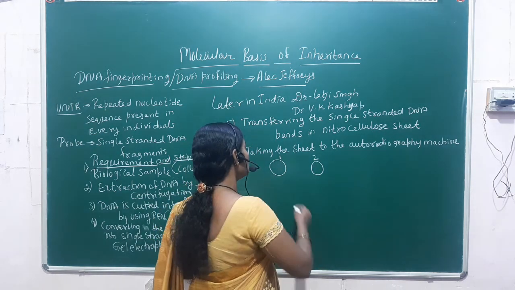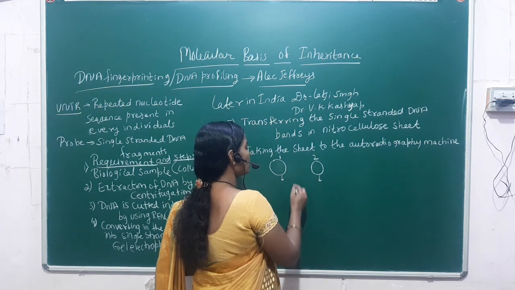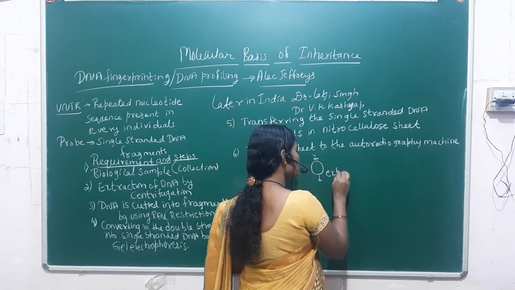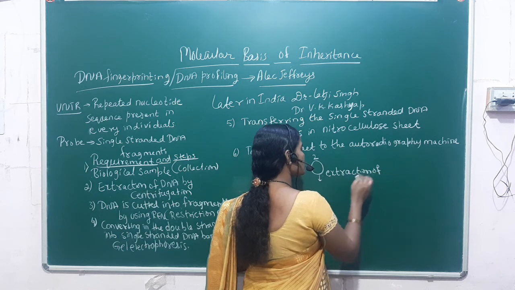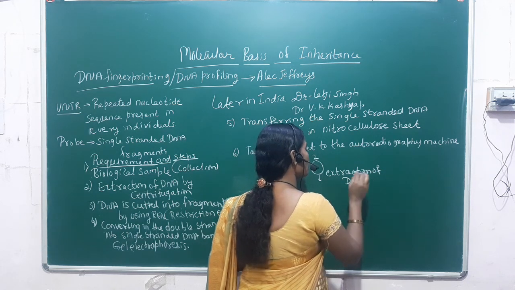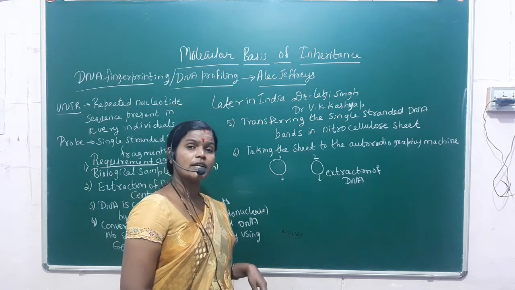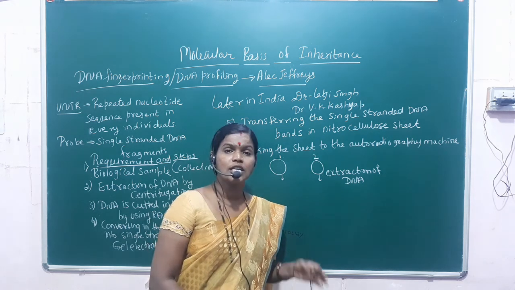Okay. Now from this biological sample there is a second step. What are we doing here? The second step is extraction of the DNA. How is DNA extracted? By the centrifugation machine.